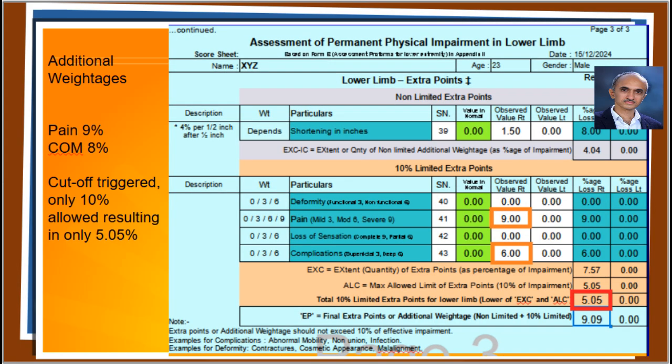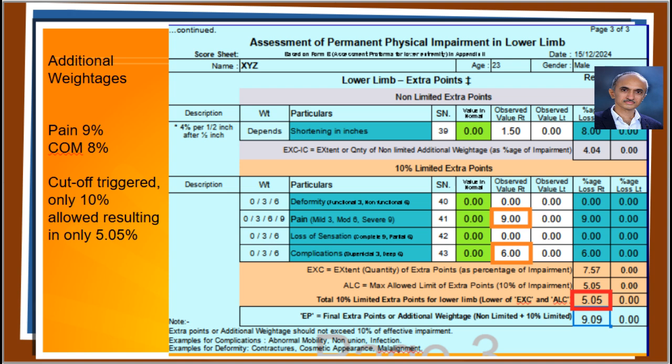Patient had severe pain of 9% and chronic osteomyelitis with discharging sinus of 6% resulting in 15% extra points. After applying on the impairment of 50.49%, that results in the applicable extra points of 7.57%. But it is more than the 10% cutoff of 5.05%.